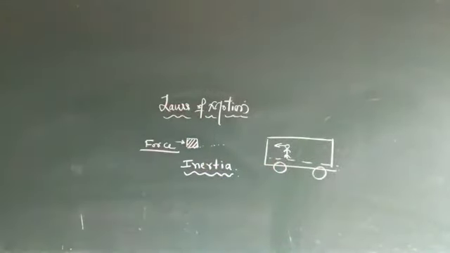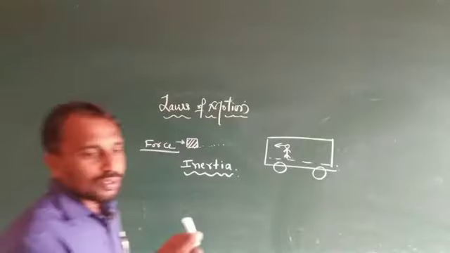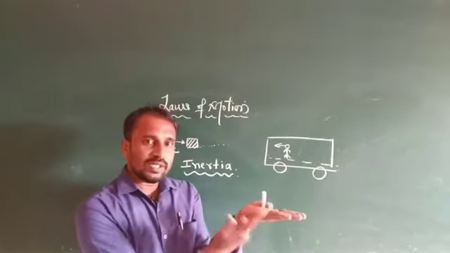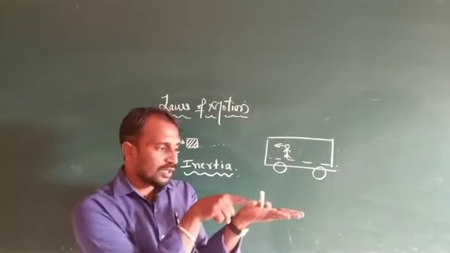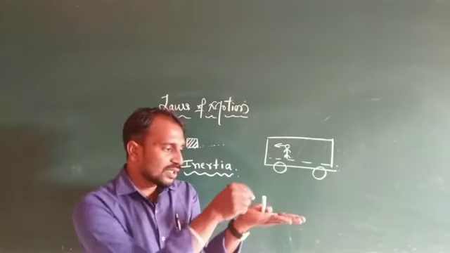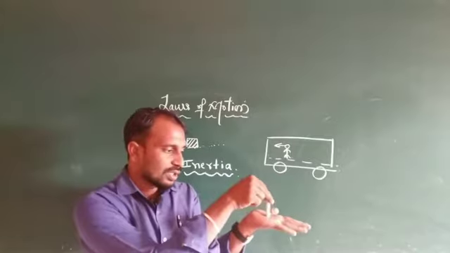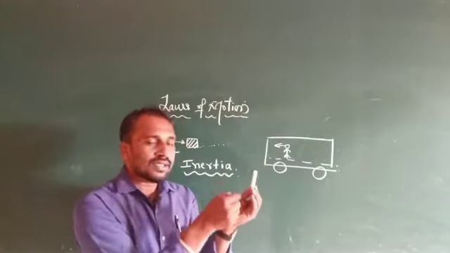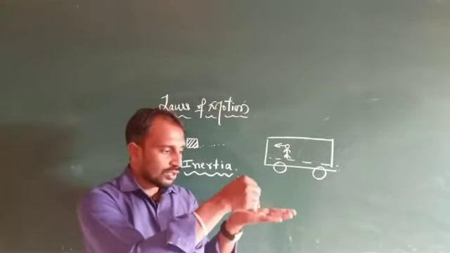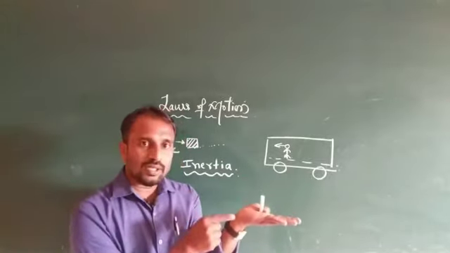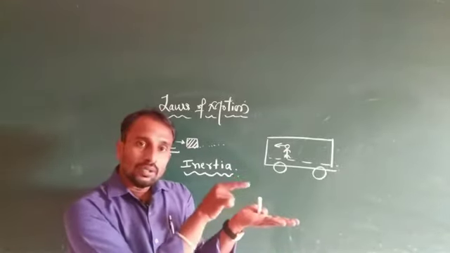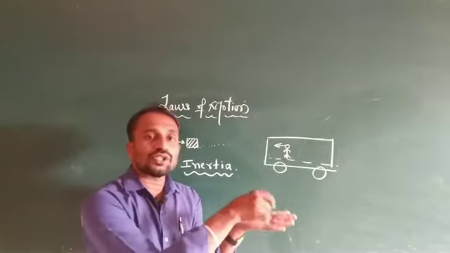For example, the passenger standing inside the bus is in a rest position. Both the passenger and the bus are in a rest position. When the bus suddenly starts in the forward direction, the passenger gets a backward jerk. Otherwise, if the bus suddenly starts to move in the backward direction, then what happens? The passenger gets a forward jerk.